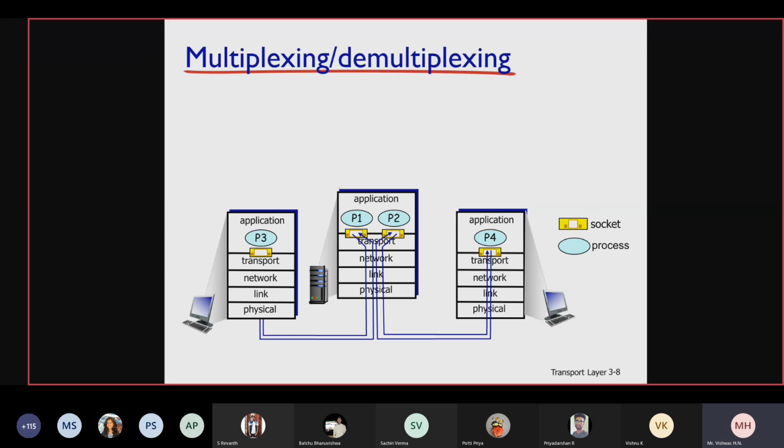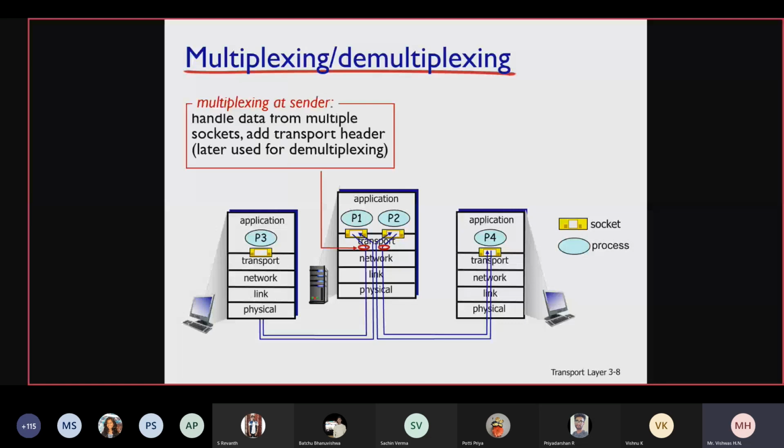Multiplexing and demultiplexing. You can see the layered structure in the middle. There are P1 and P2 applications which are multiplexed together and come out of your system, and then P2 goes to P4 and P1 goes to P3. Is that clear? Let us see in detail. You can see here multiplexing at sender: handle data from multiple sockets and add transport header, later used for demultiplexing.